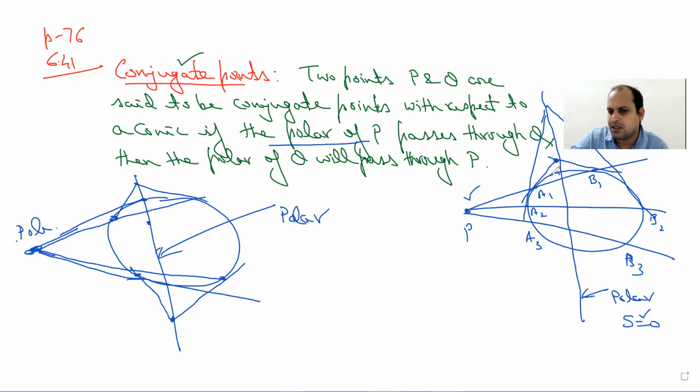So whenever the polar is going to intersect the circle, the pole will be outward, and whenever the pole is outward, then this polar is going to intersect the circle. So the first case we have already done.